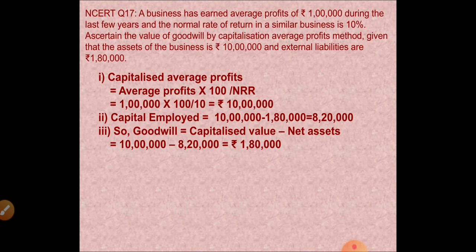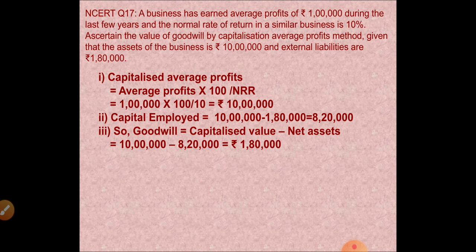Now let us see one sum. This is your NCERT exercise question 17, so you have to copy this in your classwork. A business has earned average profits of rupees 1 lakh during the last few years. Okay, so they have given you the average profit. No need to calculate average profit. And the normal rate of return in similar business is 10%. Ascertain the value of goodwill by capitalization of average profits method, given that the assets of the business is rupees 10 lakhs and external liabilities are rupees 1,80,000. So what is the first step?